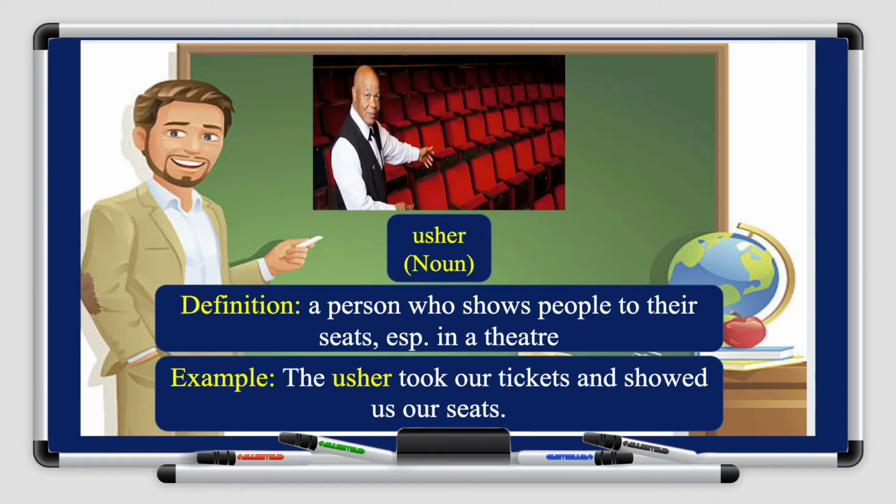The next word is usher. In the cinema, you give your tickets to someone. That person shows you where your seat is, right? This is called an usher. He shows you where your seat is in the theaters or in the cinema. So the definition is a person who shows people to their seats. For example, the usher took our tickets and showed us our seats.